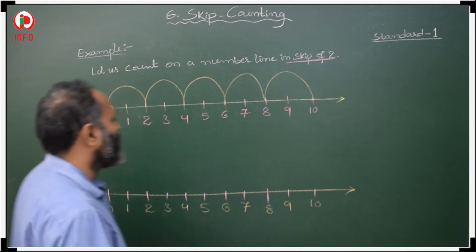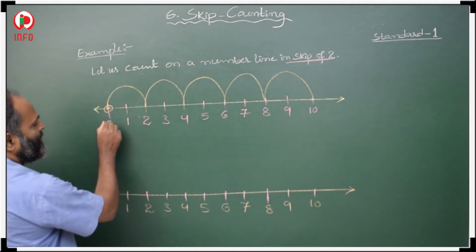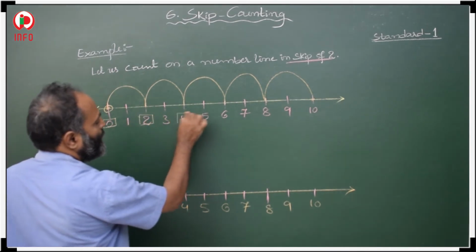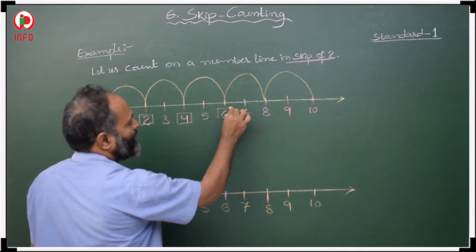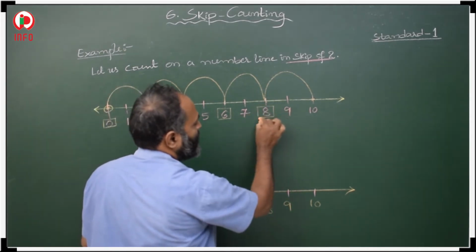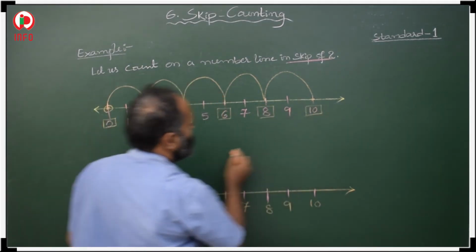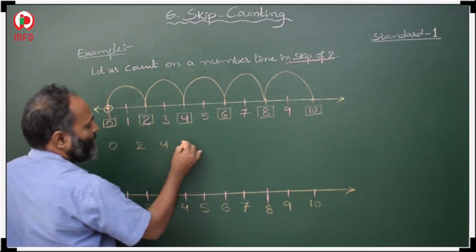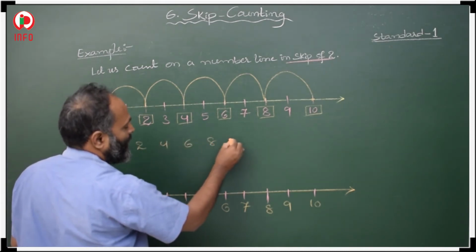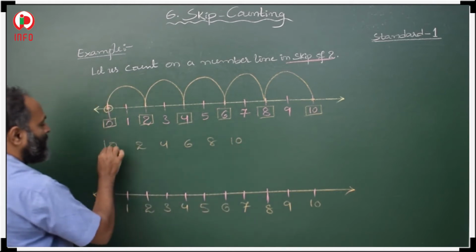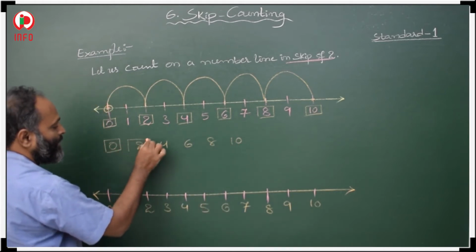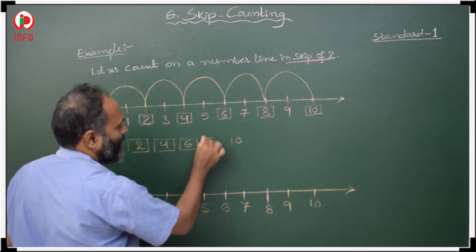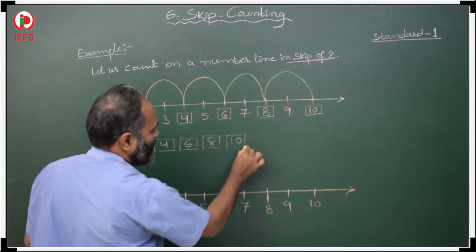Skip of 2's. What are the numbers? 0 and after that 2, 4, 6, 8, 10. These are the numbers in a skip of 2's: 0, 2, 4, 6, 8 and 10.